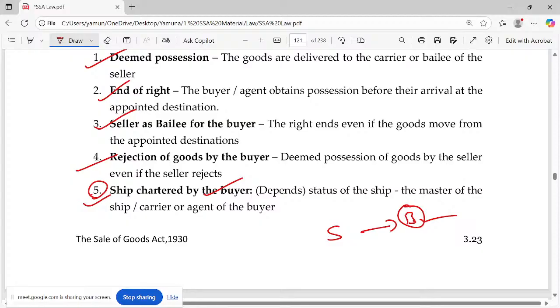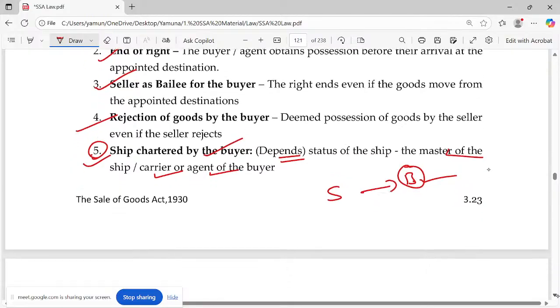So buyer will not have the control. Buyer not having control means the buyer's lawful possession must come. If the buyer is having control over the ship, then once the loading is done by the seller, obviously it becomes the buyer's property, the buyer's possession. So it depends on the status of the ship, the master of the ship, or the carrier or agent of the buyer, and who basically has control.